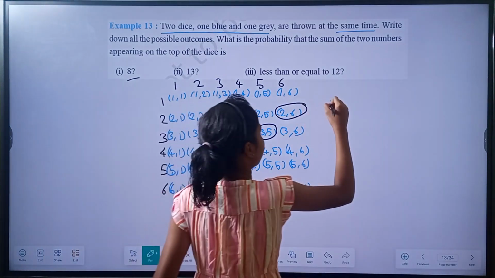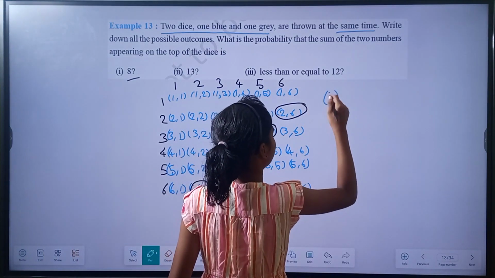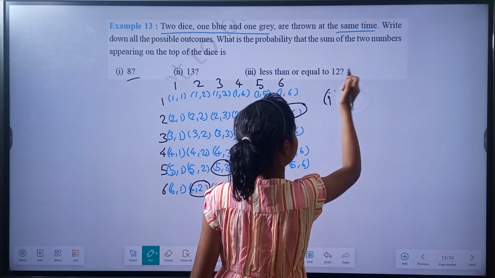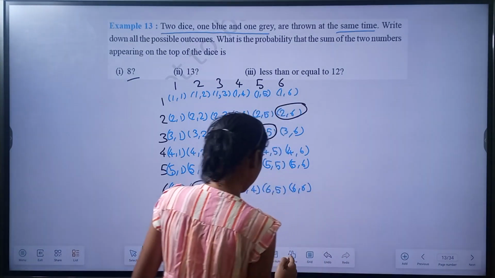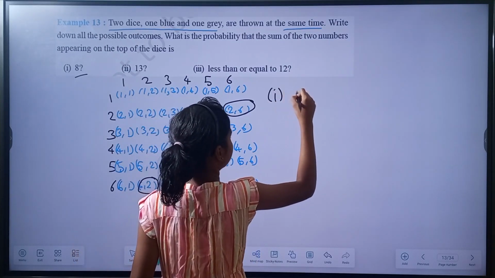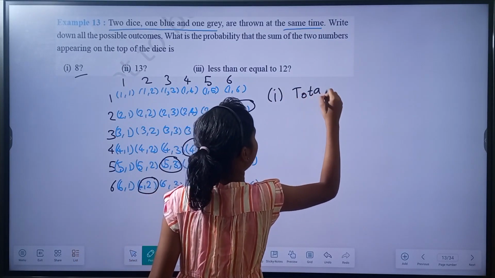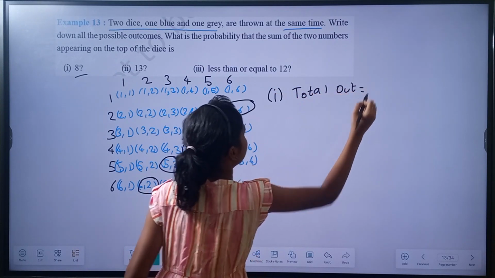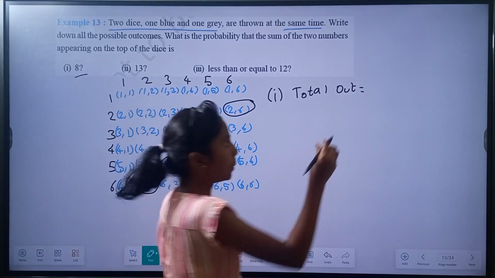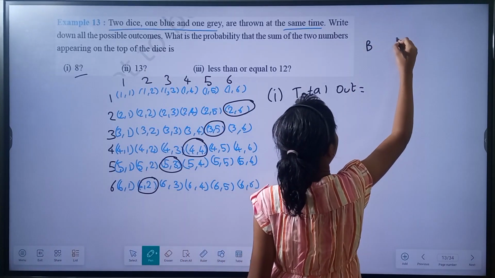So the total outcomes: we have 36 possible, because we have a blue die and a grey die.